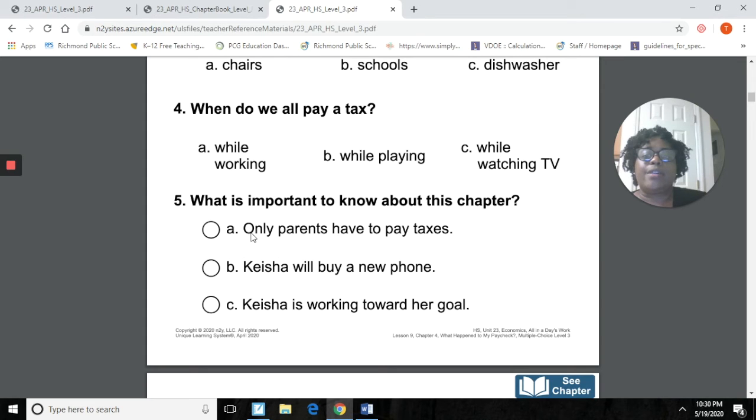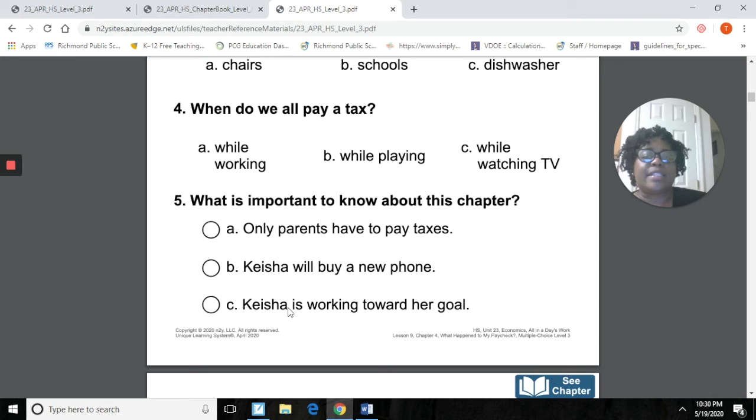If we look at our choices, only parents have to pay taxes. Now, was that true? We know everyone has to pay taxes, so we automatically know we're not going to use this one, okay? Keyshia will buy a new phone. Now, did our story say anything about buying a new phone? No, it did not. So we know we're not going to select A or B.